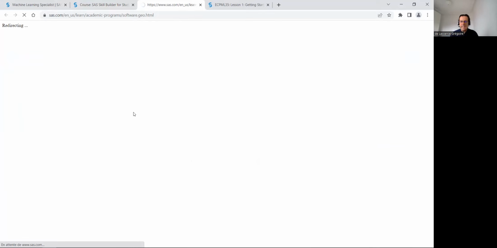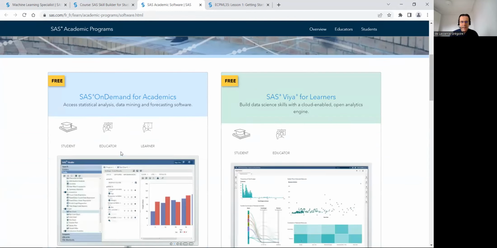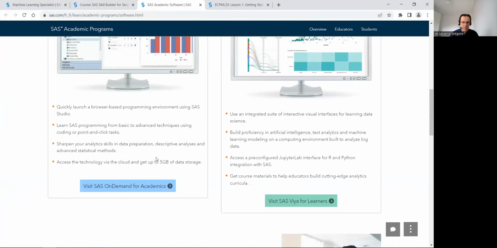For free software, there are 2 main platforms: SAS OnDemand for Academics and SAS Viya for Learners. SAS OnDemand for Academics is SAS 9.4, currently maintenance 5, to prepare the courses on base programming, on statistics, etc. And you've got access to SAS Viya for Learners.